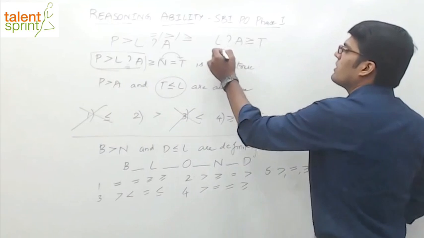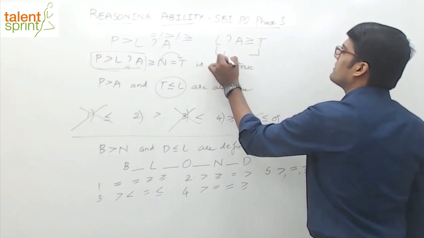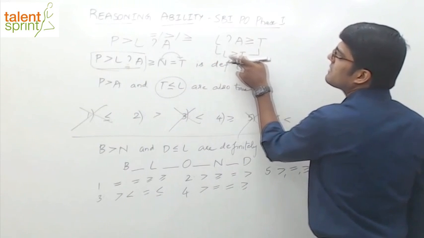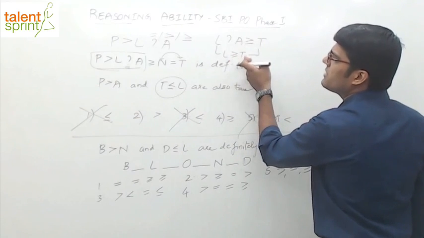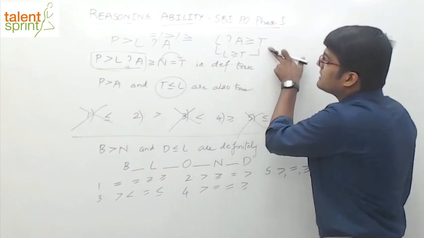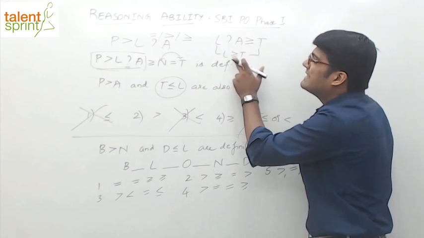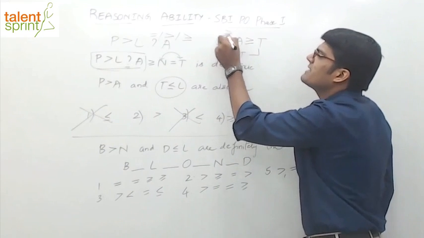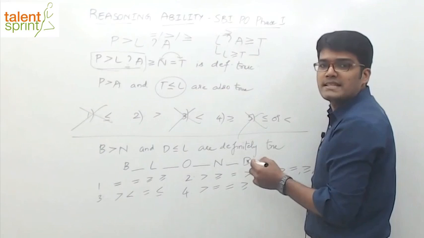Are you able to follow? The overall result between T and L is as follows. T is less than or equal to L. L greater than or equal to T or T less than or equal to L, both are same. So this is already less than or equal to. You know that this is possible only if the question mark is less than or equal. Only in that case it is possible, right?